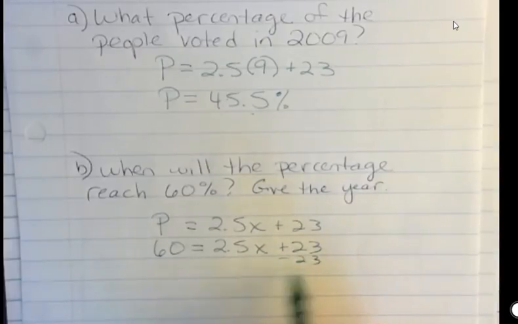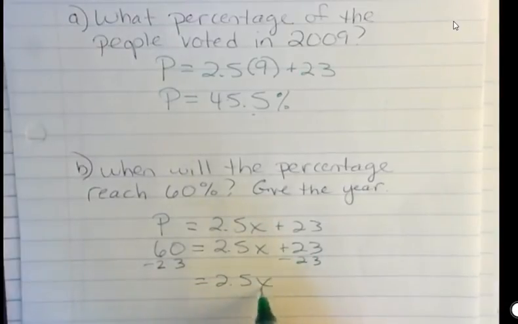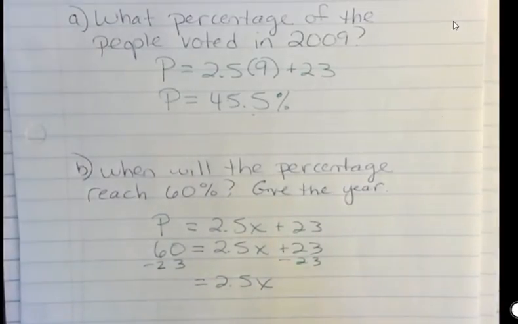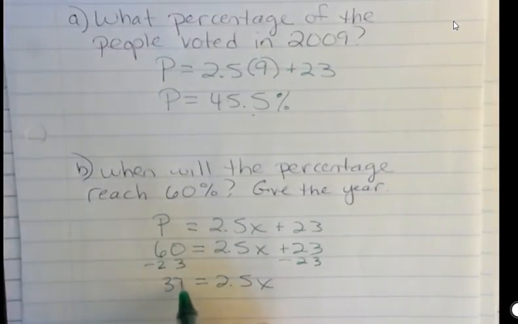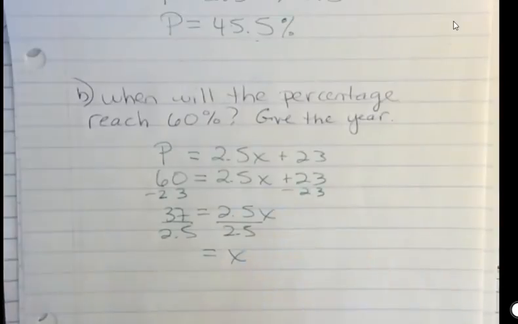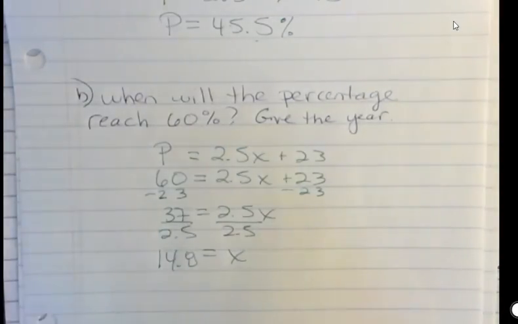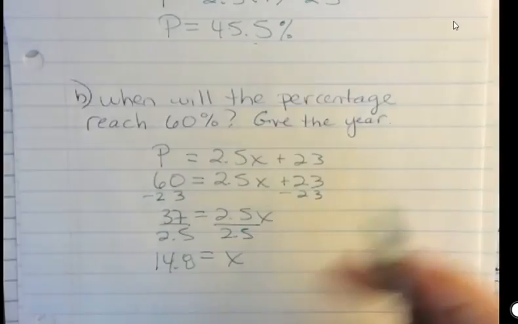So I'm going to subtract 23 from both sides, and then I'm going to divide both sides. So 60 minus 23 is 37, and then divide both sides by 2.5. And 37 divided by 2.5 is 14.8. Now that's not my answer, because they want us to give the year. Remember, X is the years after 2000.